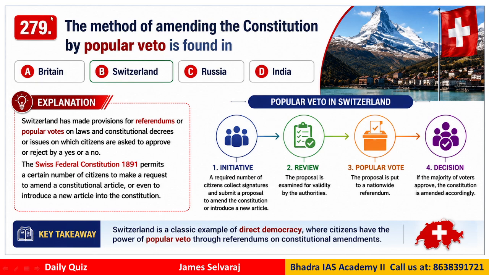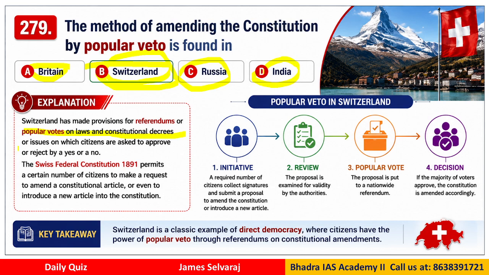Question number 279. The method of amending the constitution by popular veto is found in which of the following? The options are Britain, Switzerland, Russia, India. The correct answer would be Switzerland, that is option B, because Switzerland has made provisions for referendums, popular votes on laws and constitutional decrees.